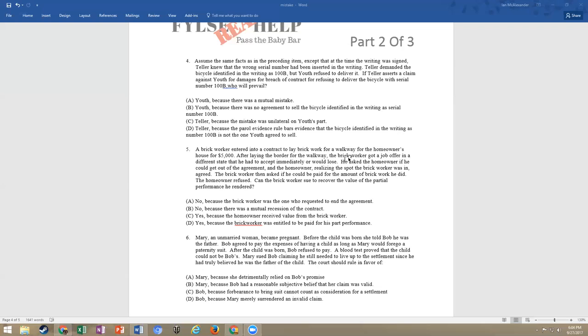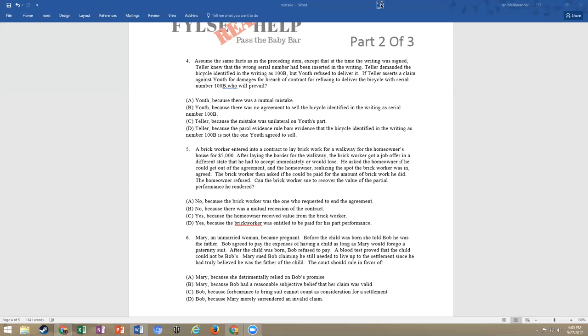C, because the homeowner received the value from the brickwork. Well, remember, they're not obligated to pay for any benefits they received if they mutually rescind before full performance of the contract has happened. And then the same goes for, of course, D, which leaves us with B, because there was a mutual rescission. And sometimes the correct answer is just that easy. There was a mutual rescission and the answer is B.